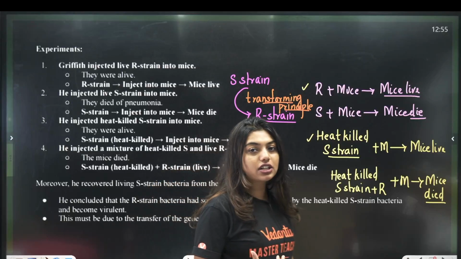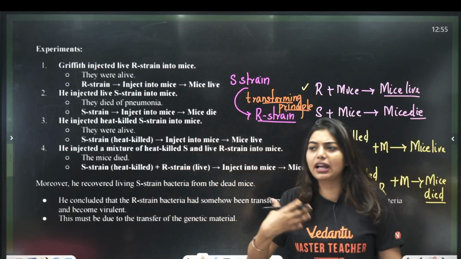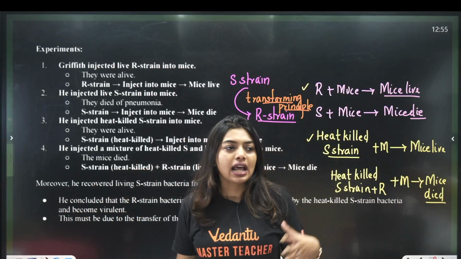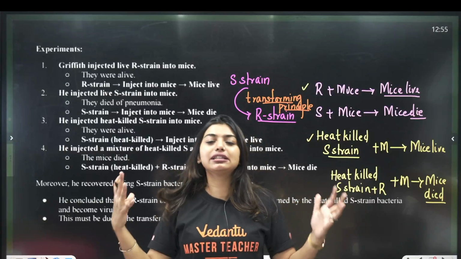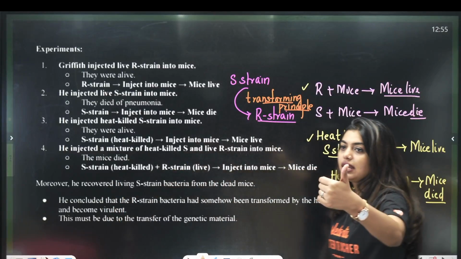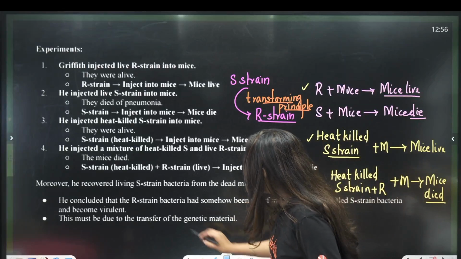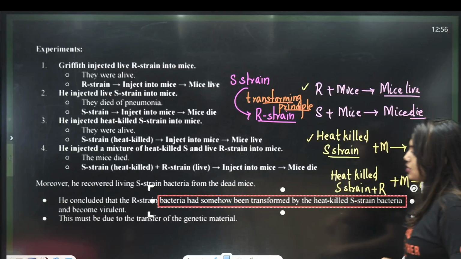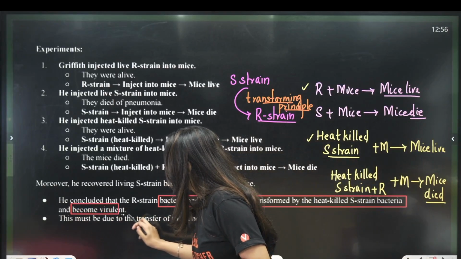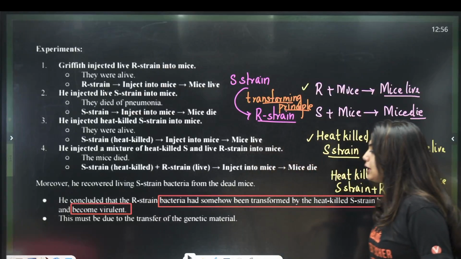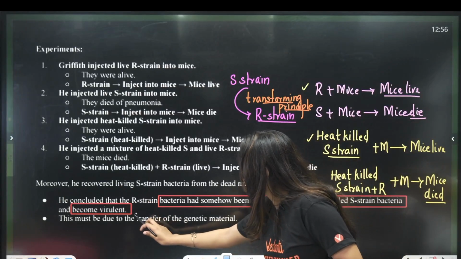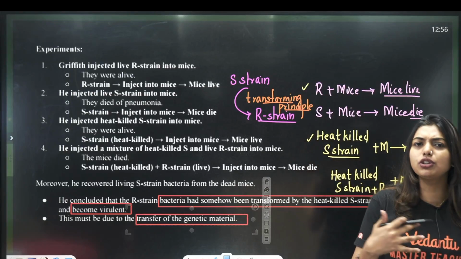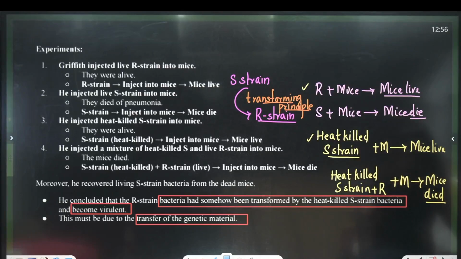He called it the transforming principle, and many other people came later, saying this could be the reason, and they finally found that DNA is the transforming principle. So he concluded that the bacteria had somehow been transformed by the heat-killed S strain bacteria and became virulent. This must be due to the transfer of genetic material. This he did not tell, but he just assumed that something got transformed. Is this clear? All of you copy this down.